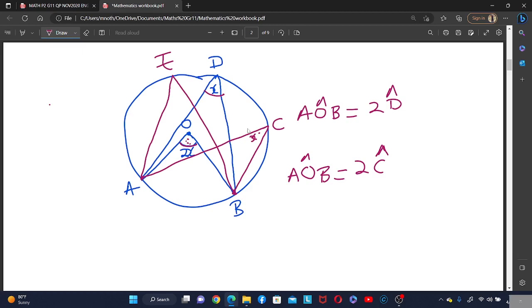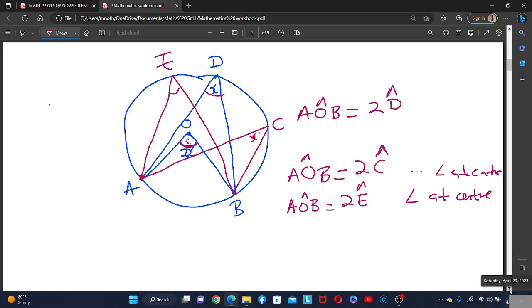As long as the angle in the center and the angle in the circumference are coming from the same points, we say that the angle in the center is 2 times the angle in the circumference, meaning that we say angle AOB is equal to 2 angle E. So it's like this, if ever they're coming from the same points.